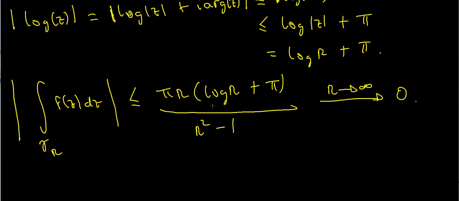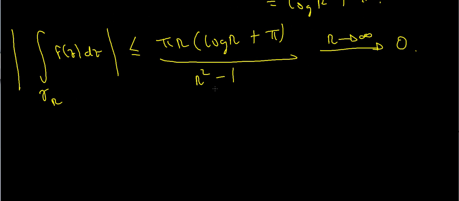But if you don't like that hand-wavy explanation, then all this really requires is evaluating the limit as r goes to infinity of log r divided by r. So what happens to this?